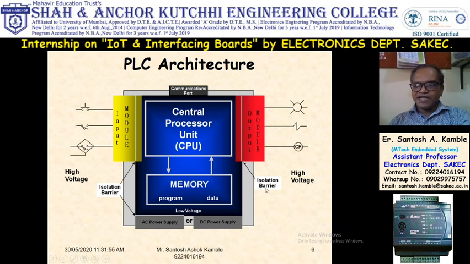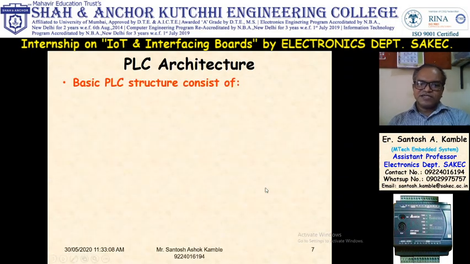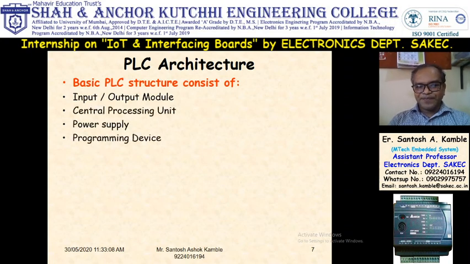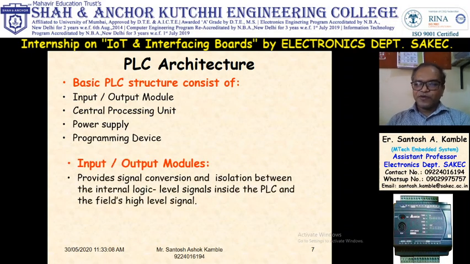Now we'll see the architecture of a PLC. In this, first, the basic PLC structure is used. The basic PLC structure has the input output module, then the central processing unit, then the power supply, and the programming device. So these are the four components in a PLC. First is the input output module. It provides signal conversion and isolation between the internal PLC and the outside world, the field of the PLC.